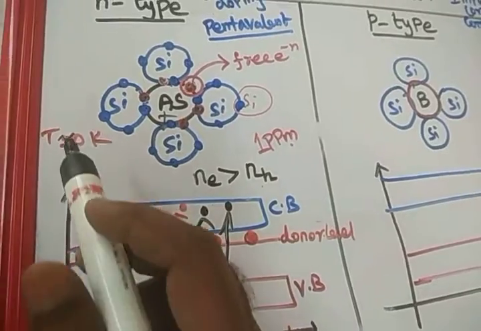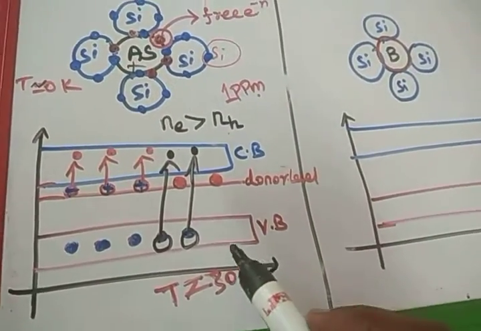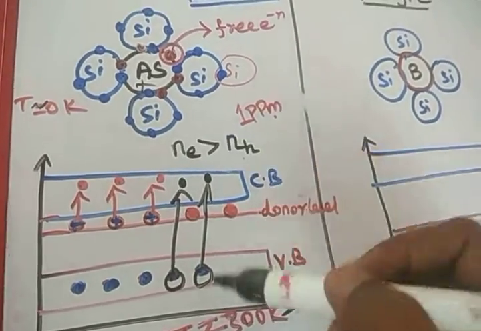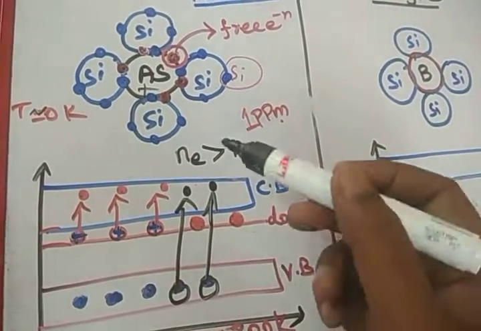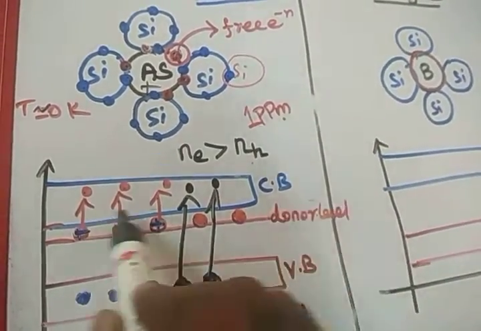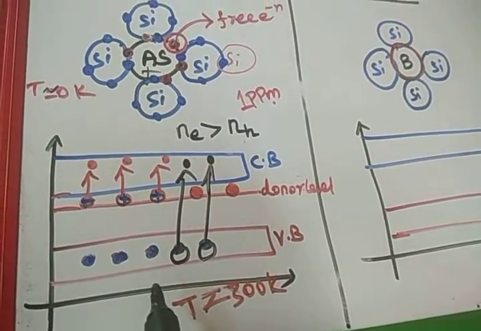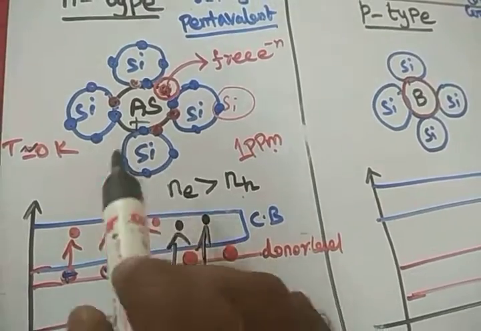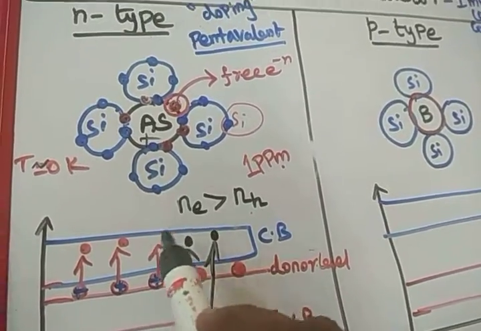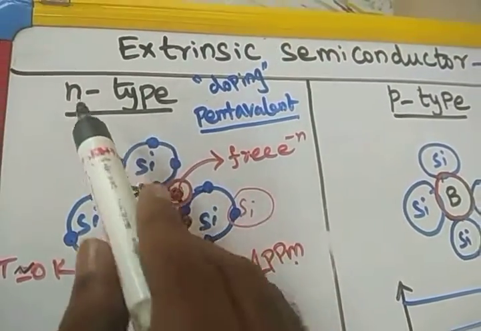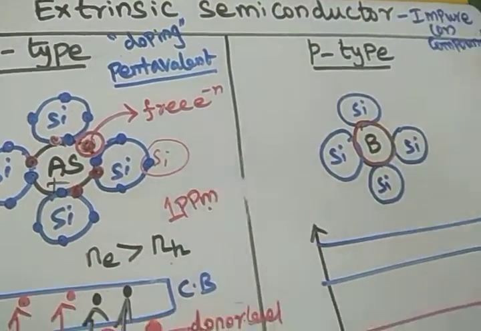Then what will happen? When the temperature increases to room temperature, as usual a few covalent bonds break. The valence band electrons will come to the free electron, that is, the conduction band electron. There will be a larger number of electrons compared to the holes present in the valence band. Hence more electrons means more negative charge, and more negative charge means a negatively charged semiconductor. So a negative type semiconductor is called an N-type semiconductor.